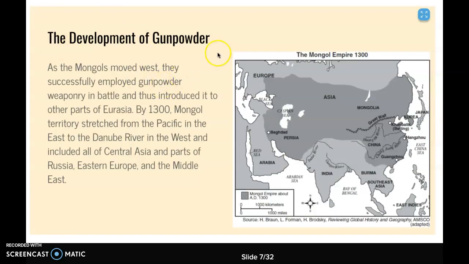This next slide, we're still looking at development of gunpowder. I don't see a pause button, but I do see an interesting map and I want to learn more. So go ahead and pause the video, read the text, and understand the geography of this empire.